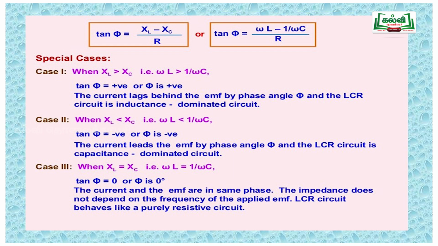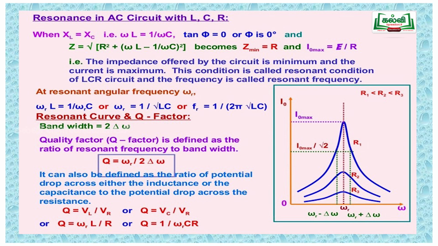For a network containing R, L and C together, it is called impedance. The impedance Z is given as the square root of R square plus XL minus XC the whole square. The unit of resistance is ohm, and similarly for reactance and impedance also the unit is ohm.